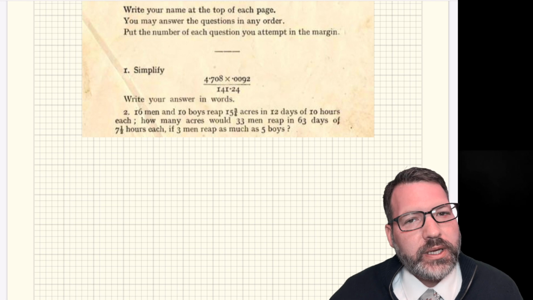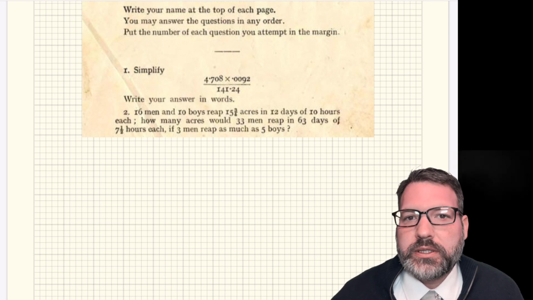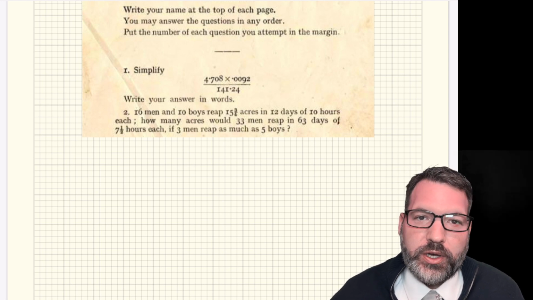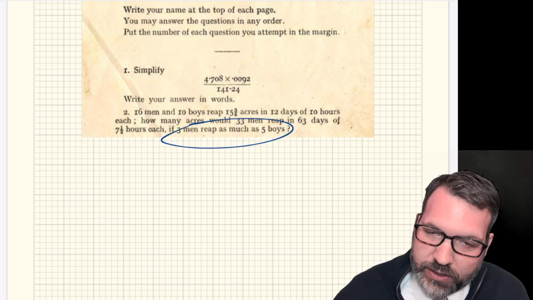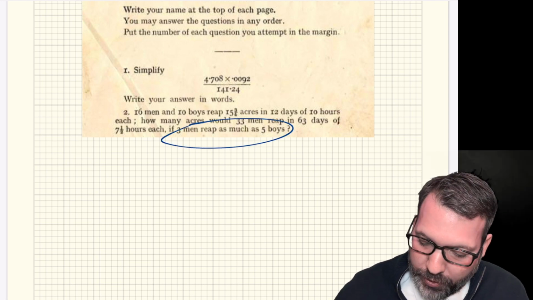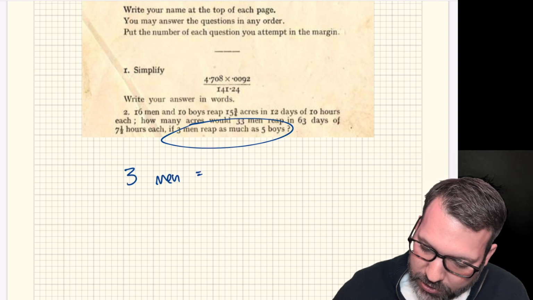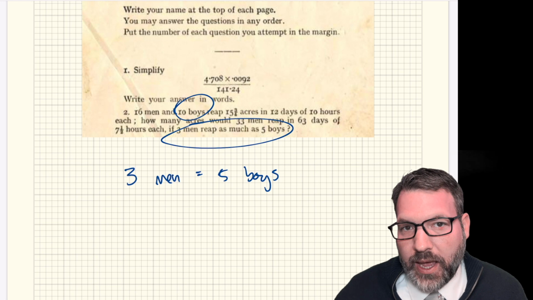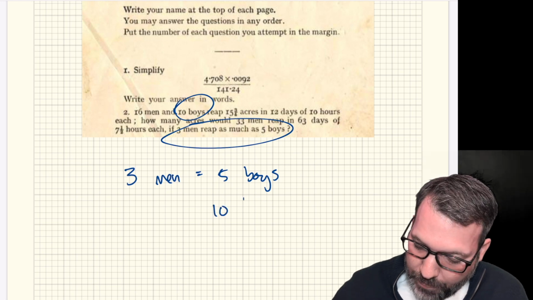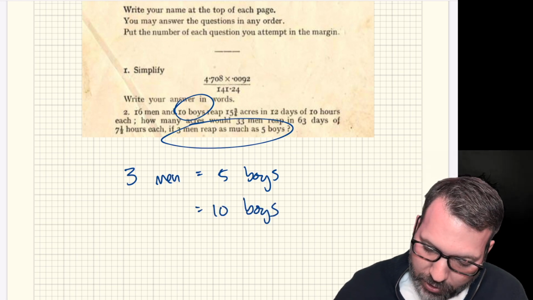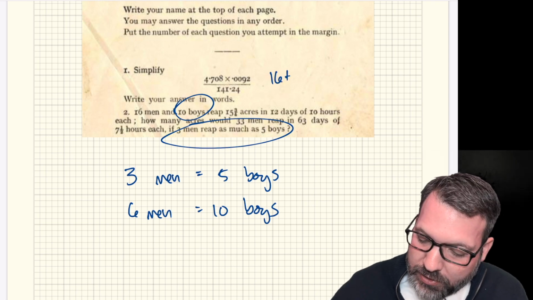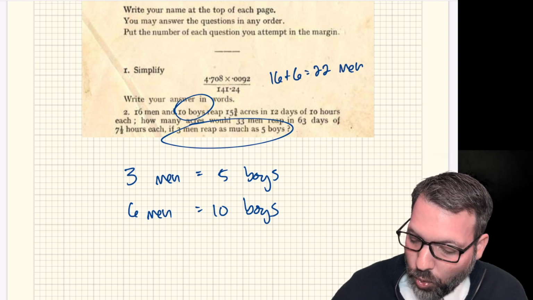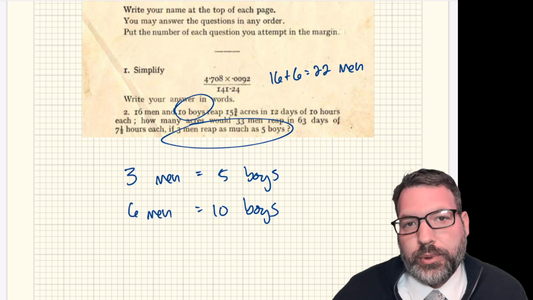So the first thing I want to do is start to get some of these units the same. I need some more common units here. I don't want 5 different units for this question. One easy thing is that we can convert between men and boys. We're told 3 men essentially do the same work as 5 boys. And so up here, when they tell me about 10 boys working with the 16 men, I think to myself, well, those 10 boys are equivalent to another 6 men. So in fact, this question is about 16 plus 6 equals 22 men and what they're accomplishing initially.